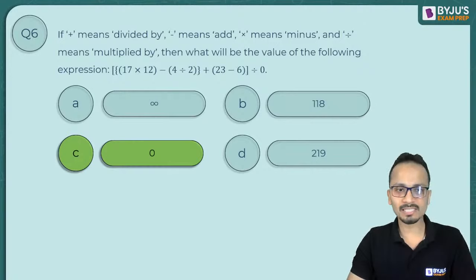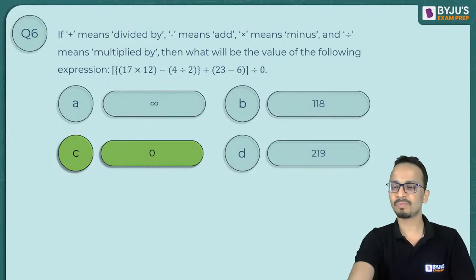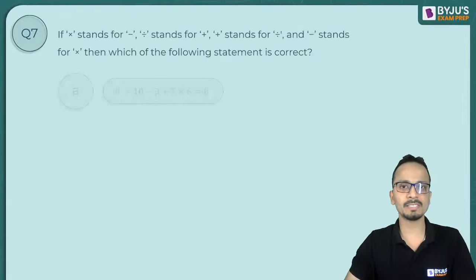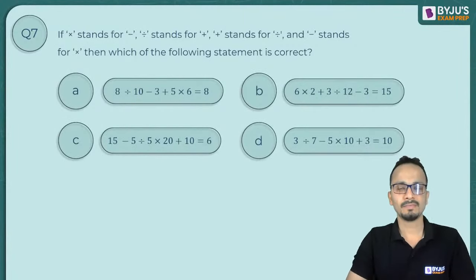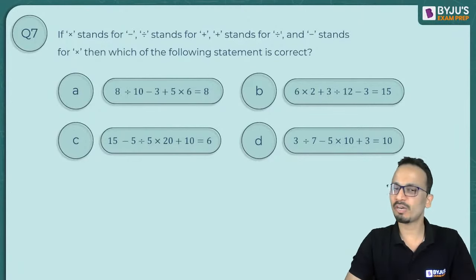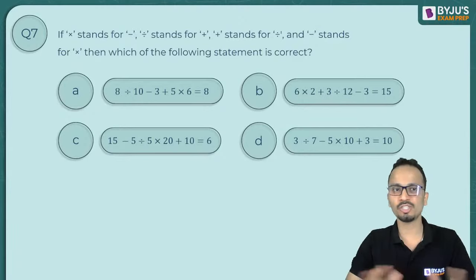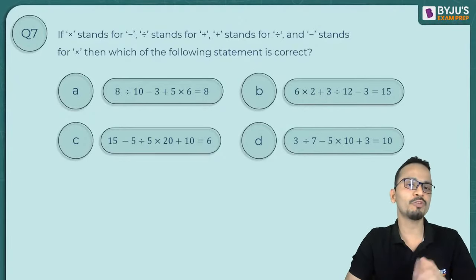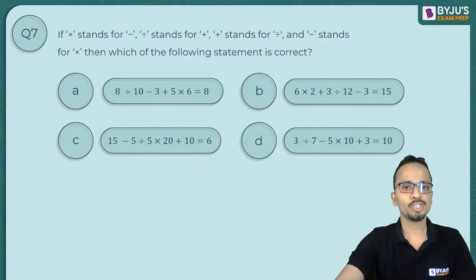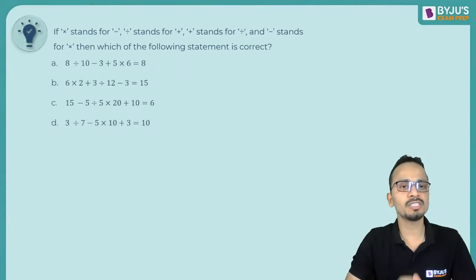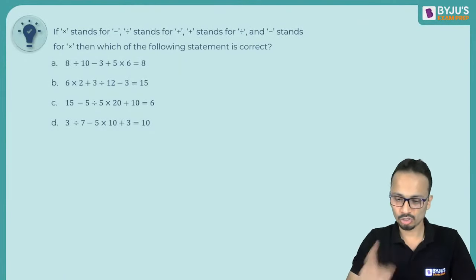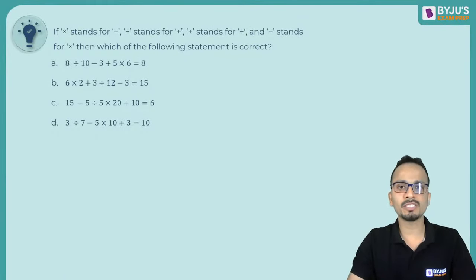Okay, so the correct answer here is option C, that is 0. Let's move on to question number 7 with this. Now, the type of question that you can see now, in this case, what we have to do is go by the options only. There is no other way, because we have to check which of the following statements is correct. So we'll have to check all these options individually. So check it and tell me which of the options is correct.